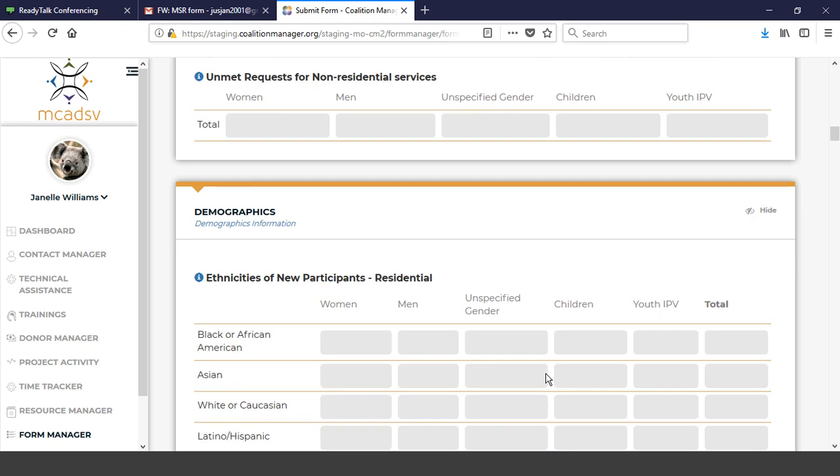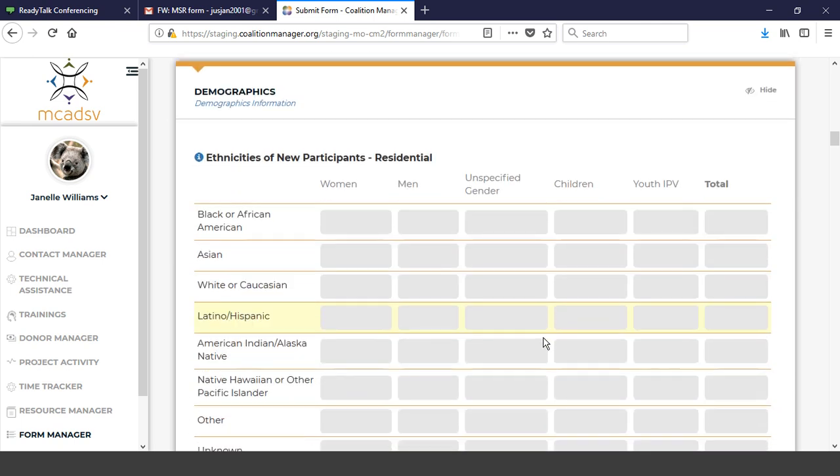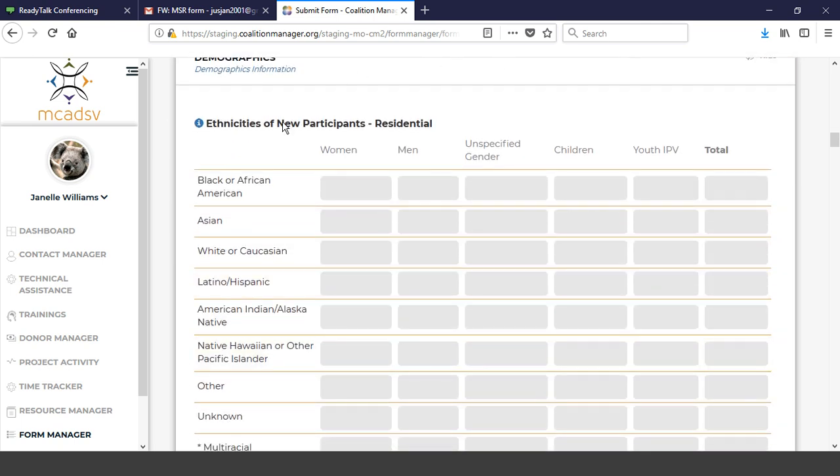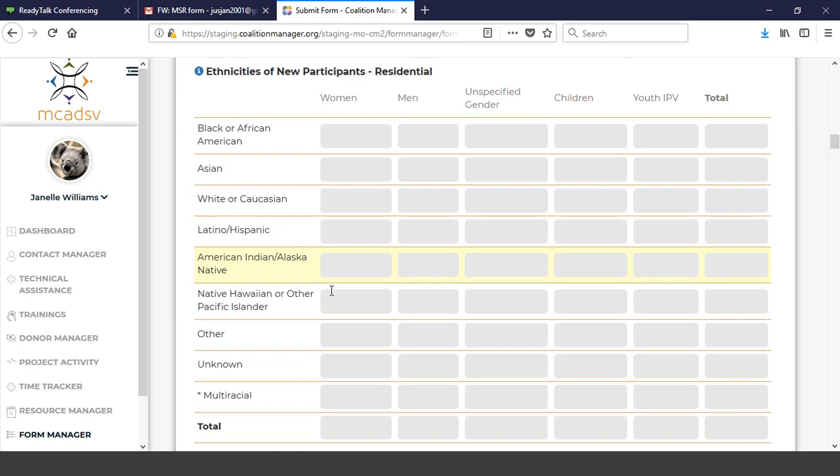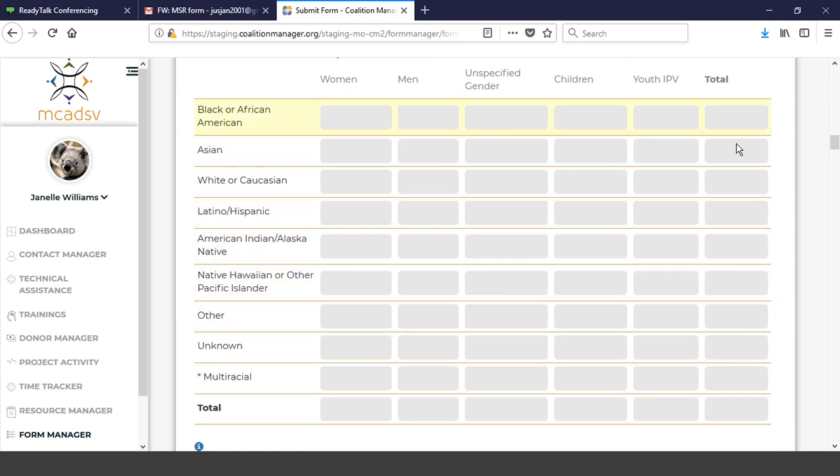Instead of having a separate section, we're going to scroll right down to demographics. In demographics, everything is still the same as what you were collecting before, except now you have your total section. And like Laura said, this will not double check against your new clients served. So please make sure when you're finished that all your totals match what you reported in your new clients served. It will not give you an error if they don't match.